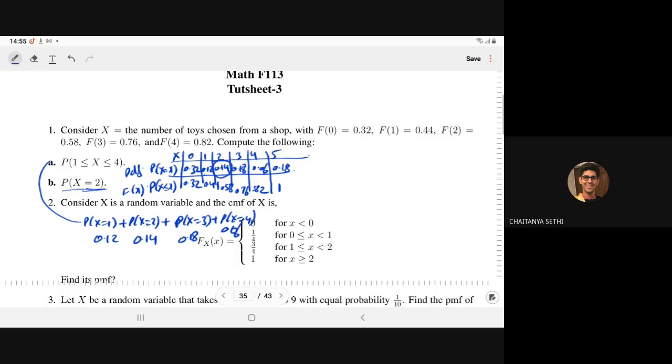In the next class, we will continue this tutorial sheet. Sir, what does F represent here? The cumulative value? Capital F. Yes, sir. Capital F means cumulative distribution function. Okay, sir. Sum up to that point, accumulation up to that point.